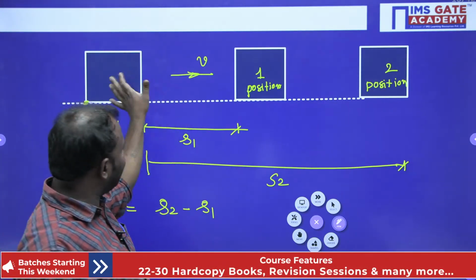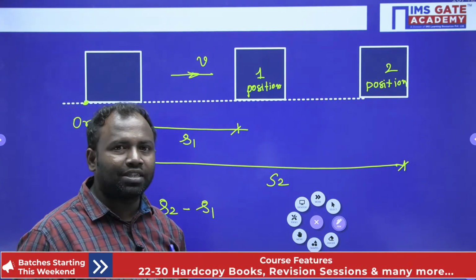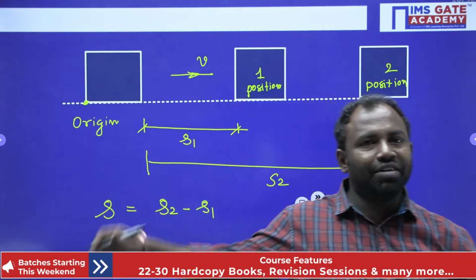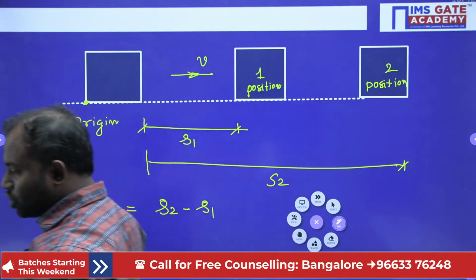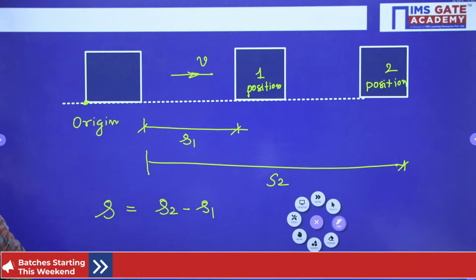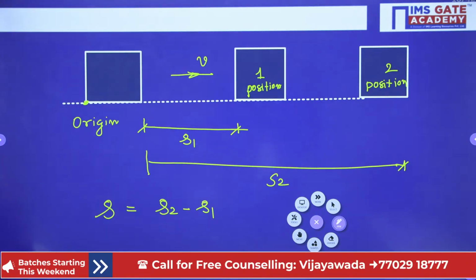However, for the first position we can say S1, for the second position it is S2. Now the displacement between the first position and the second position is S2 minus S1. So, clear everybody? I hope everybody understands, right?